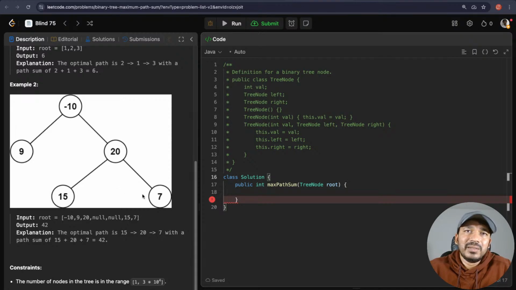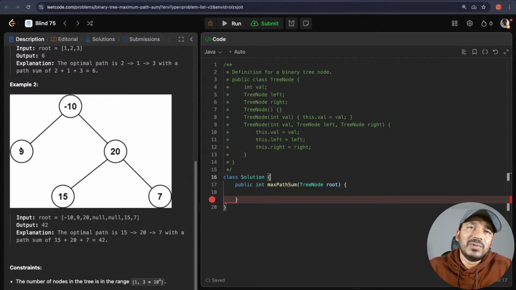So here now, as per the example given here, 20 plus 15, if we need to connect it to the above node, we cannot include all three. We can just include these two or these two. So what we return is the maximum of those three: either just this value, or the sum of these two, or the sum of these two. So now in this case, 20 plus 15, 35. This would return 35. And then if this was a 10, then 35 plus 10 would become 45.